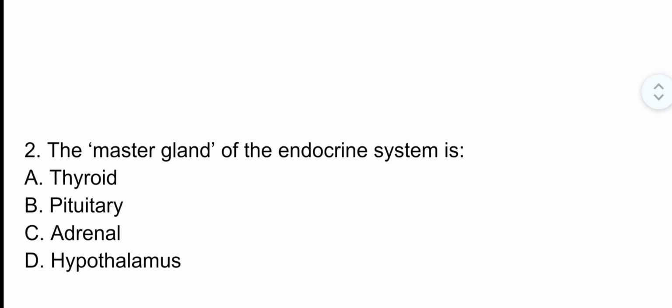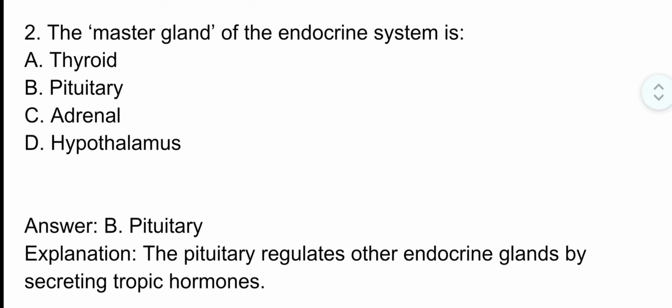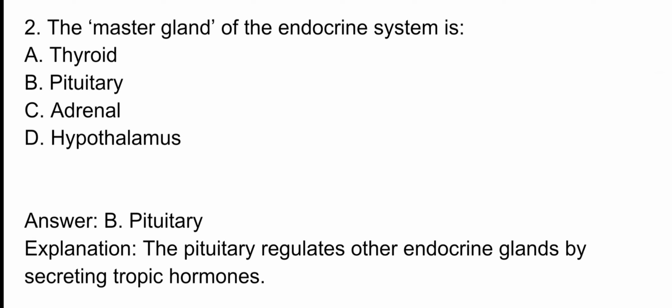Question number 2. The master gland of the endocrine system is. The correct option is option B, pituitary gland. The pituitary regulates other endocrine glands by secreting trophic hormones.